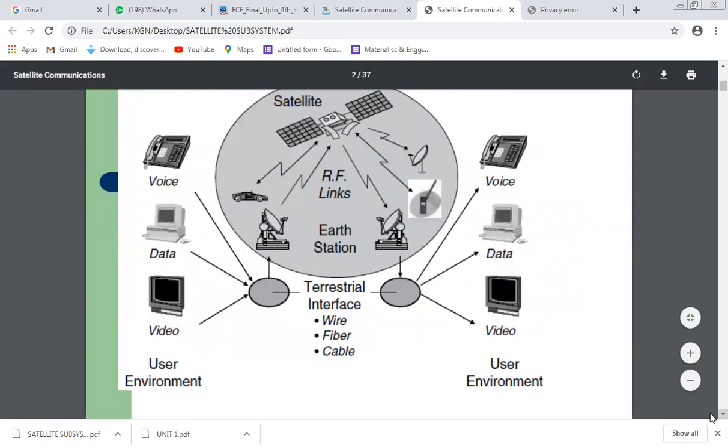Here is a basic block diagram of the satellite subsystem, showing what data are transmitted from one earth station to another. Voice, data, and video can be transmitted through the earth station via satellite. We generally use the radio frequency link.